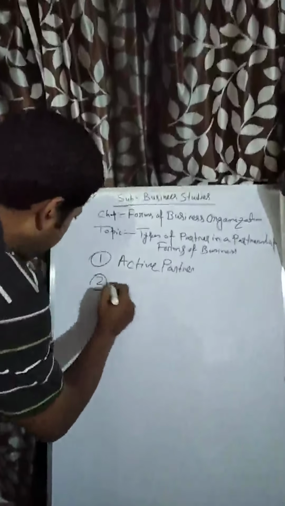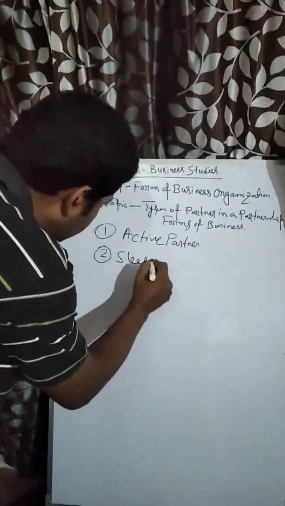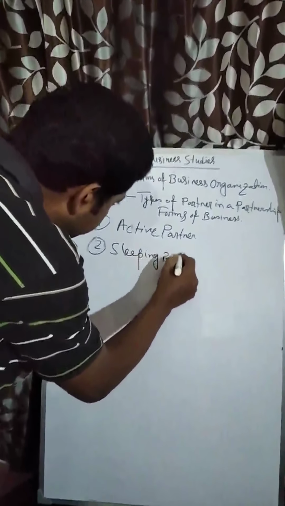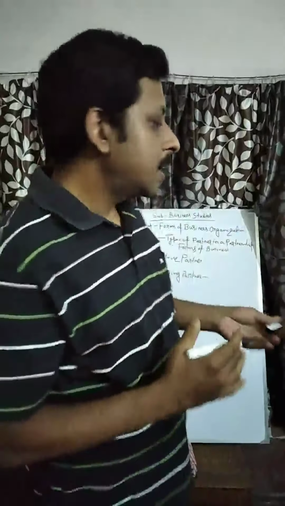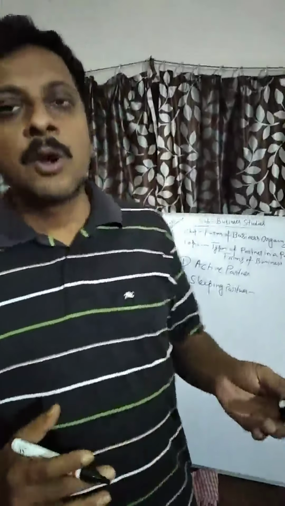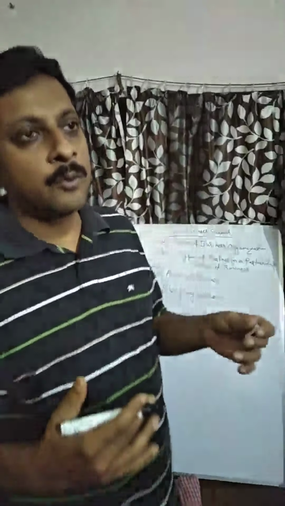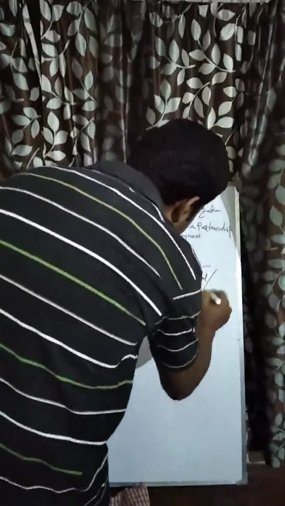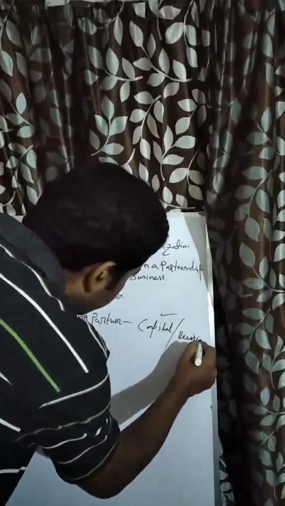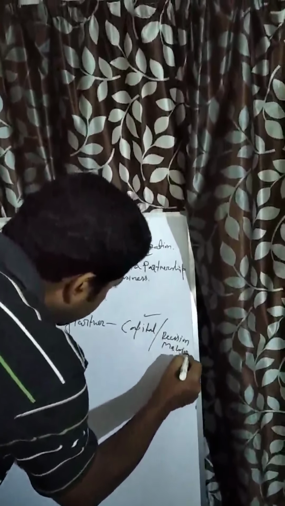Number 2, sleeping partner. Who is a sleeping partner? Sleeping partners are those who do not actively take part in business decision making, but they contribute capital, and they share the profit and loss in the agreed ratio. They contribute capital but do not take part in decision making, and they also have unlimited liability to third parties.